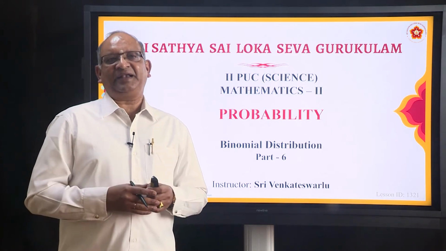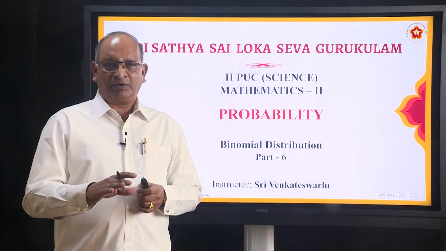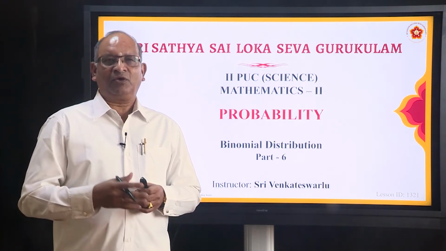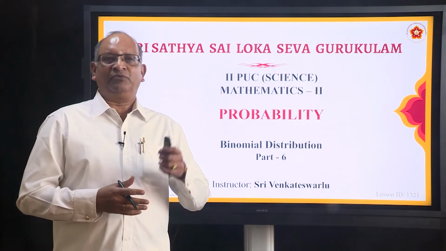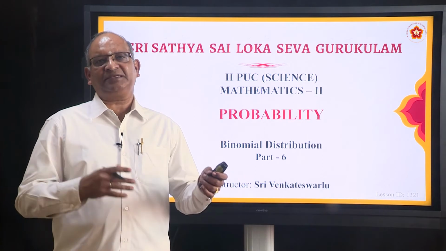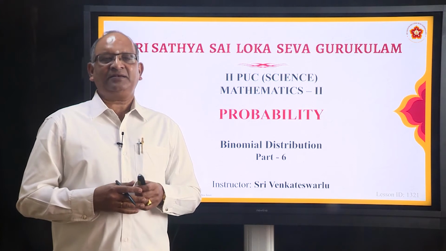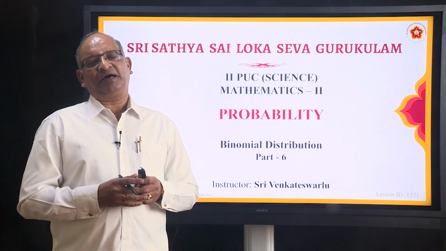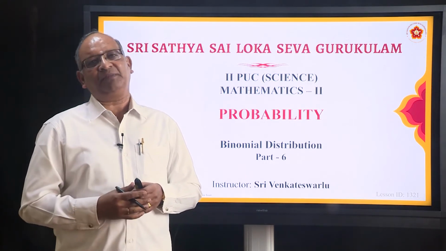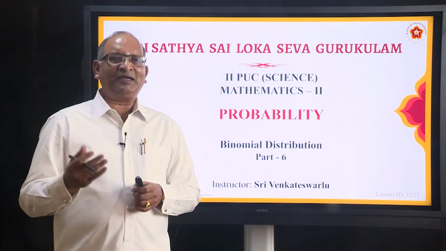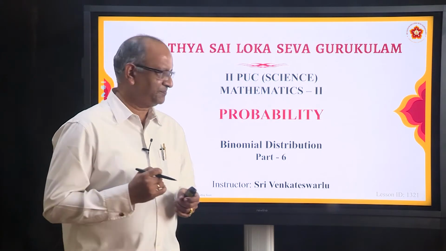As we have said, every trial has only two outcomes. One is yes, another is no. One is success, another is a failure. So we take the probability of success and the probability of failure as two terms in the binomial expansion. Now the question comes, why do we need to relate it with binomial distribution? In order to understand it, before we go for solving problems, let us take some examples.